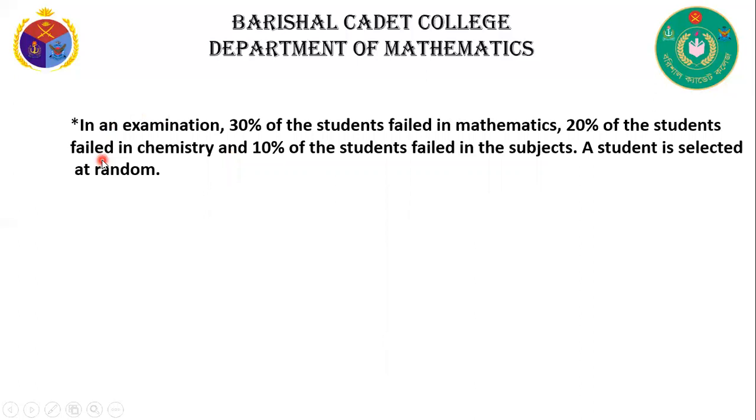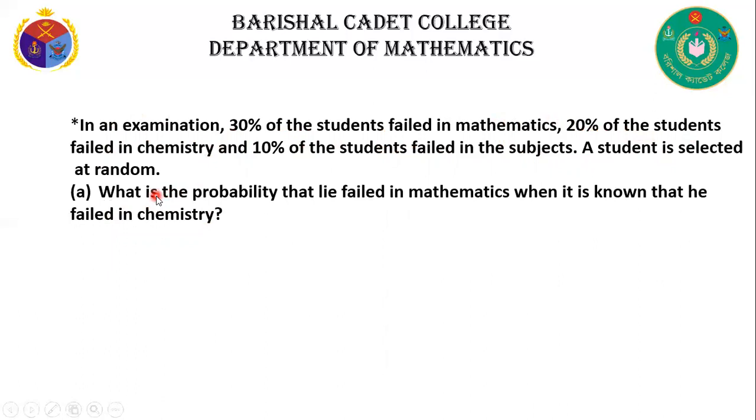Now another question. In an examination, 30% of students failed in mathematics, 20% of the students failed in chemistry, and 10% of the students failed in both subjects. A student is selected at random.